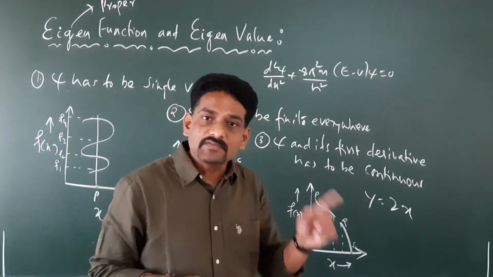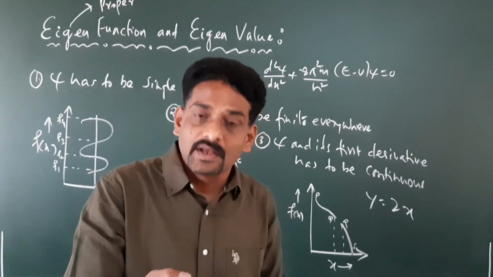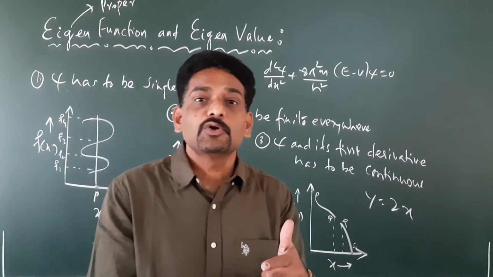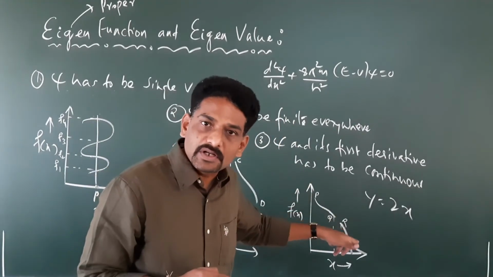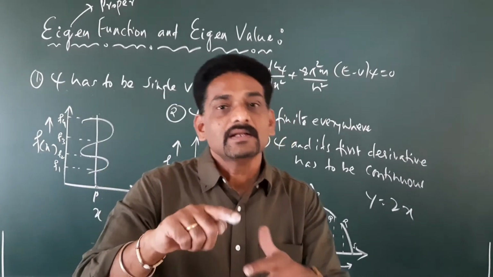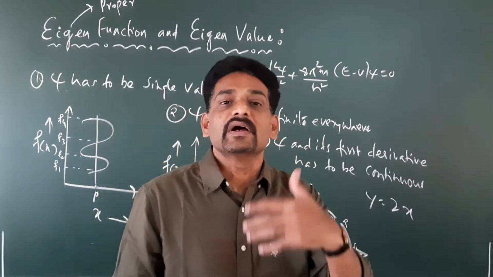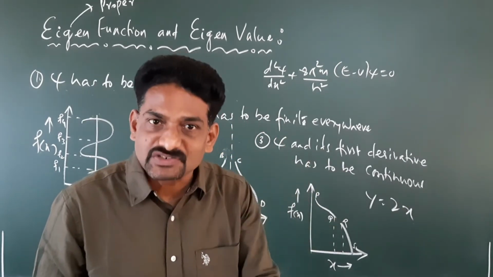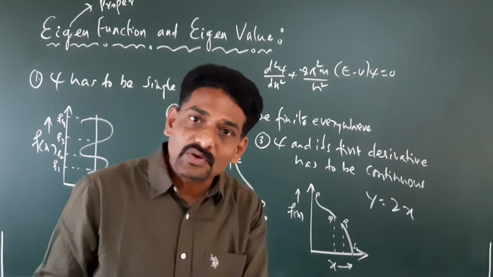So we say, if psi is not continuous, its first derivative is not going to be finite. If the first derivative is not finite, then the second derivative is not going to be continuous. They are interrelated. Therefore, in order to solve the second order differential equation and get the proper functions or the eigenfunctions, we have to have the first derivative also continuous.